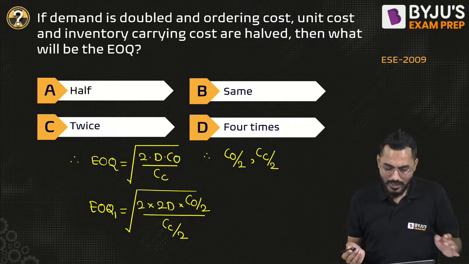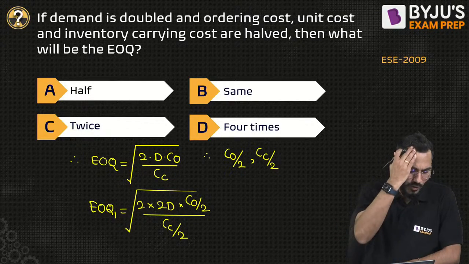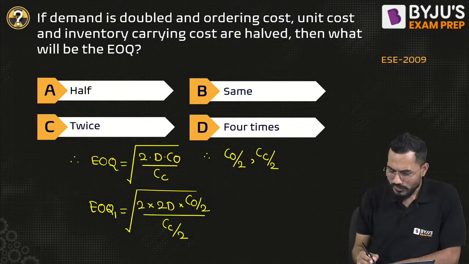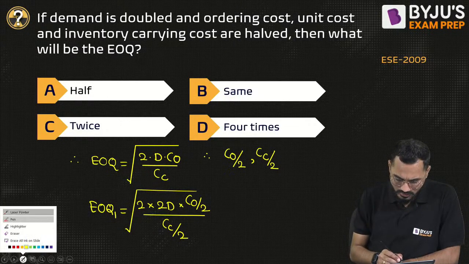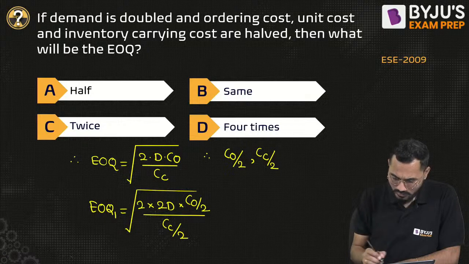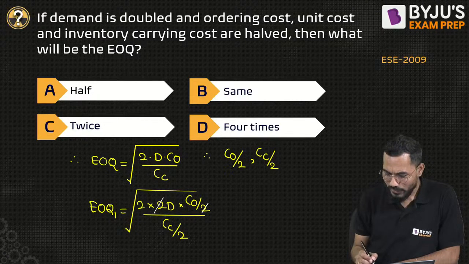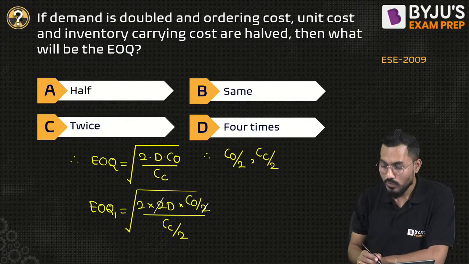So you do the calculation here. How much is the answer coming? EOQ1 is equal to what? So I'll do one thing: this 2 will get cancelled. Can I say that here, this 2 and this 2 will get cancelled? This 1 by 2 will come there.